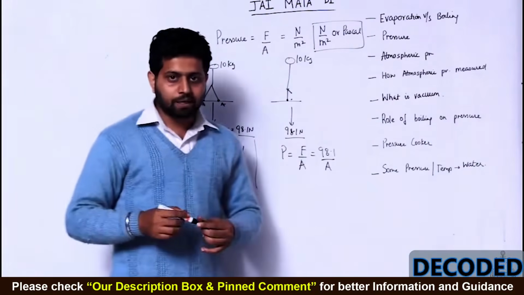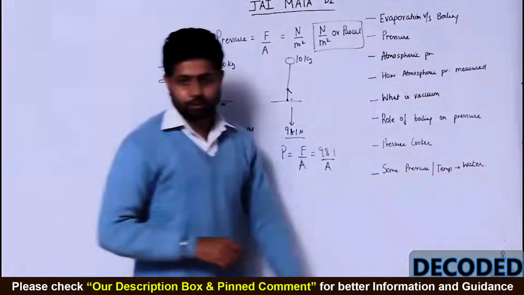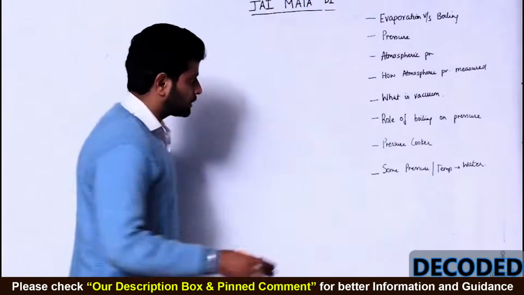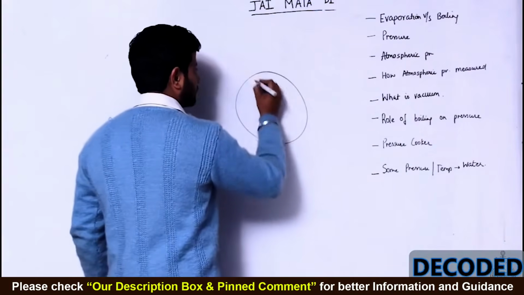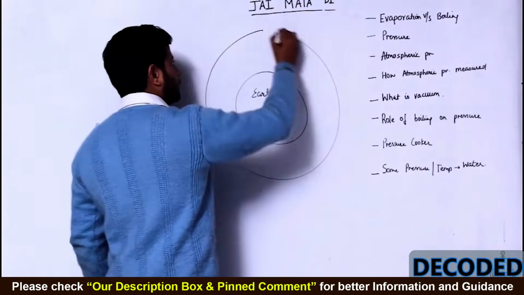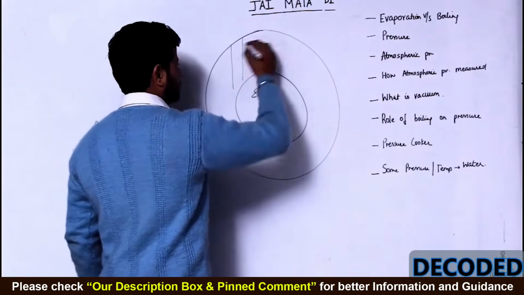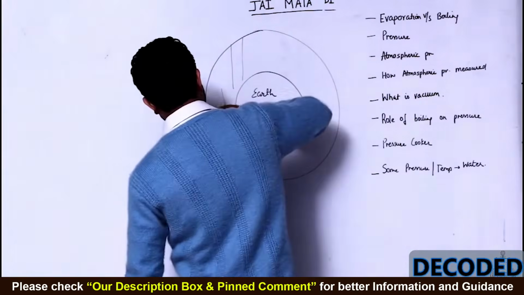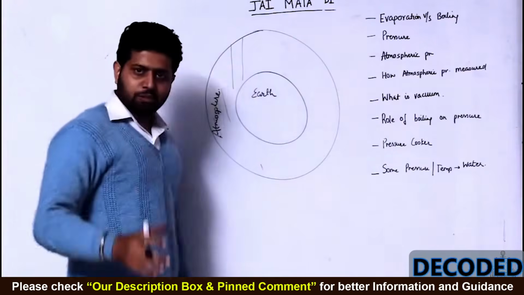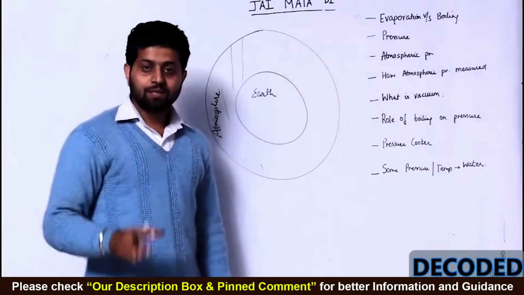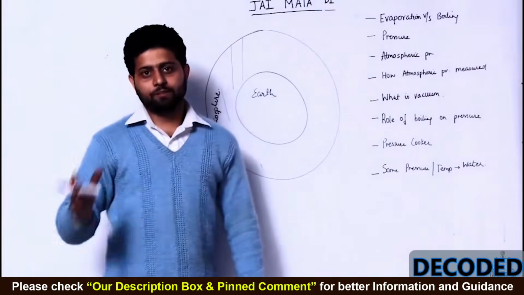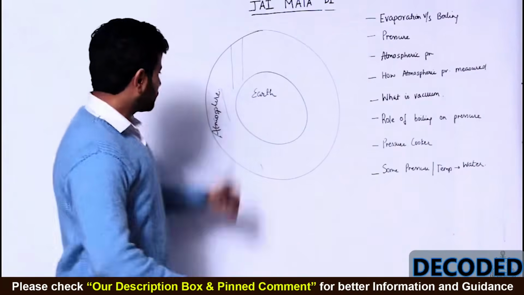Now let's come to the next topic, and that topic is atmospheric pressure. Now guys, let's talk about another crucial topic, and that is atmospheric pressure. This is our Earth. And Earth is surrounded by a layer of air which is called atmosphere. It has a lot of layers: stratosphere, mesosphere, ionosphere, exosphere. The stratosphere has the ozone layer, which we are going to discuss in detail when we talk about the reefer system, CFCs. So this is the atmosphere.